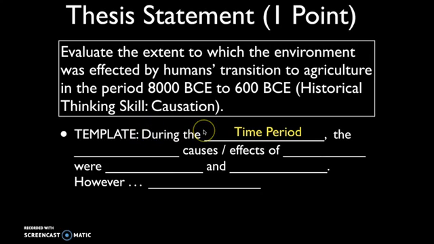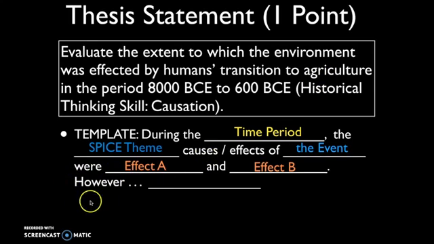So during the time period, in this case, 8000 BCE to 600 BCE, what's our SPICE theme here? The environmental effects is what they're asking for of the event, in this case humans' transition to agriculture, were effect A and effect B. Now, really critically important, in order to create a complex thesis, to score some of those extra complexity points, it's important that you then identify a qualifying statement, or a word that shows that you understand the nuances of the various arguments.